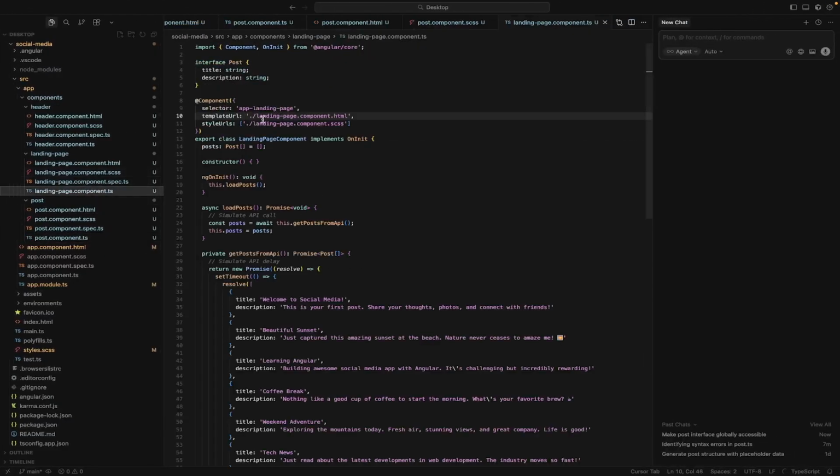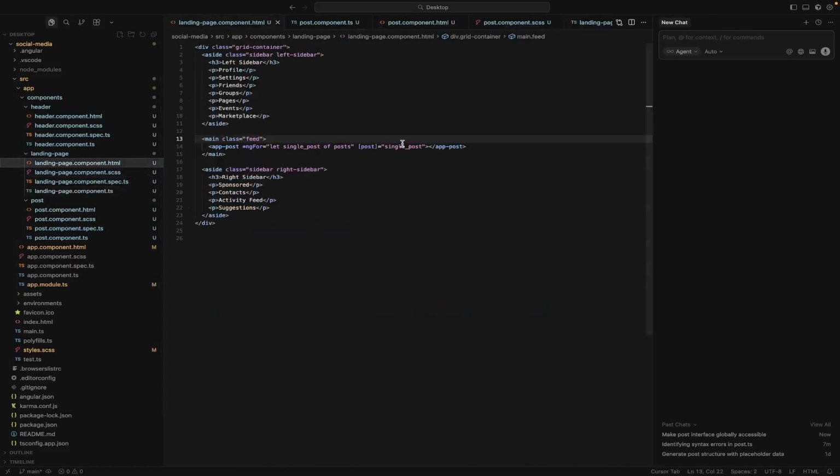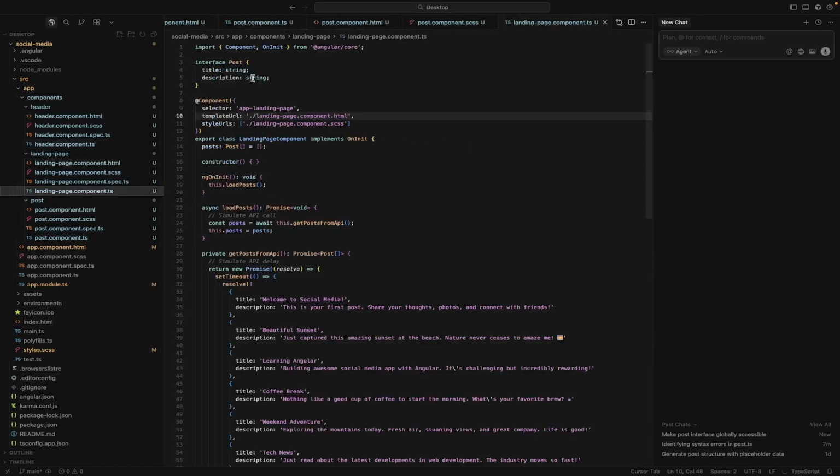We know post is going in, right, as this, and we know that post has a title and a description as defined here. So what we can do really easily, we're going to make a different file for this eventually, but just for simplicity's sake, I'm going to copy this interface, which basically defines a new type.